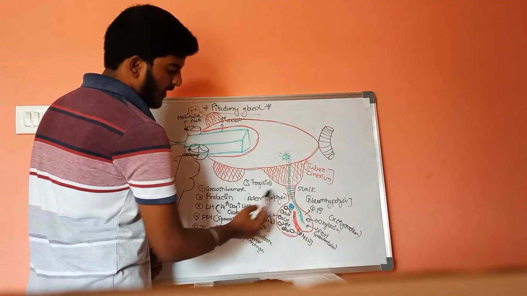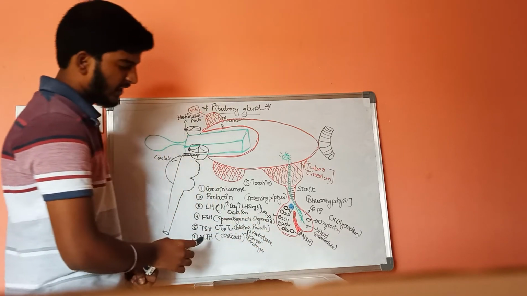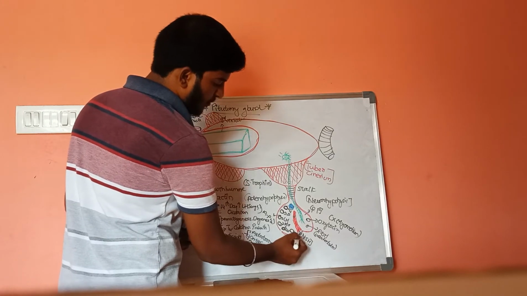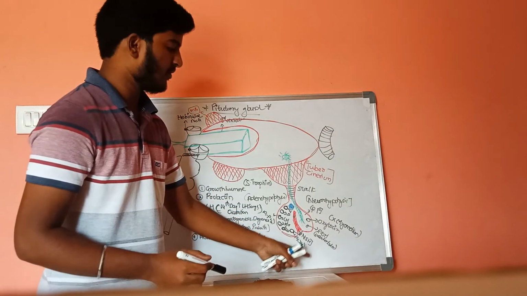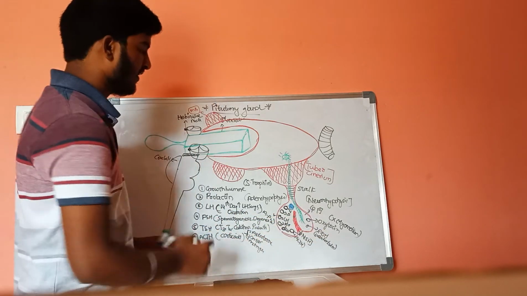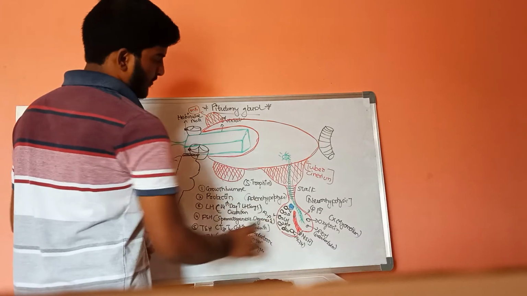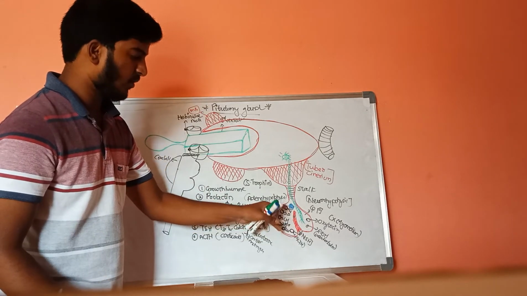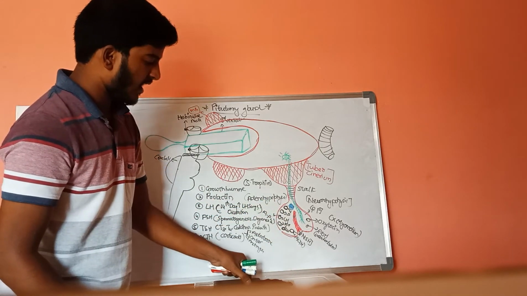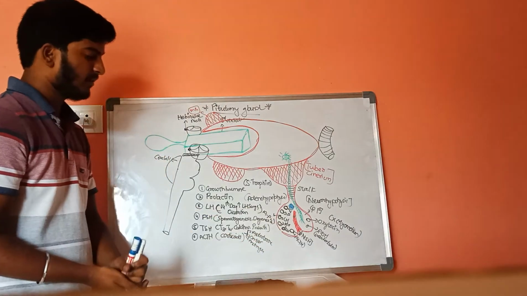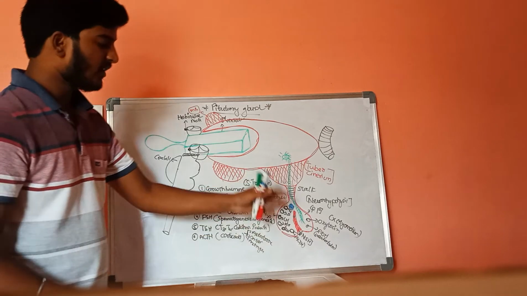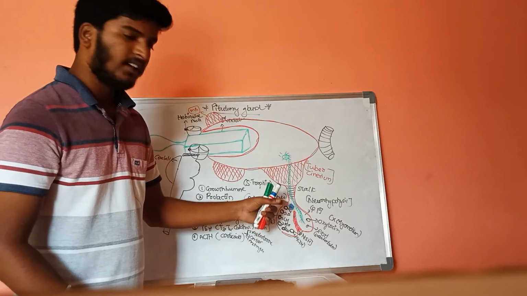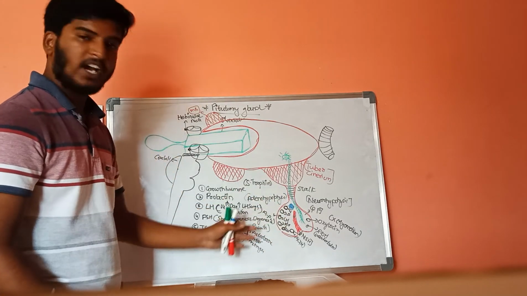First is growth hormone, prolactin, luteinizing hormone, follicle stimulating hormone, thyroid stimulating hormone, adrenocorticotropic hormone and melanocyte stimulating hormone, then oxytocin and ADH. These are the 9 different types of hormones produced from the anterior and posterior pituitary, whereas these 6 types, growth hormone, prolactin, luteinizing hormone, follicle stimulating hormone, thyroid stimulating hormone and ACTH, are produced only in the anterior pituitary, which is also called adenohypophysis.